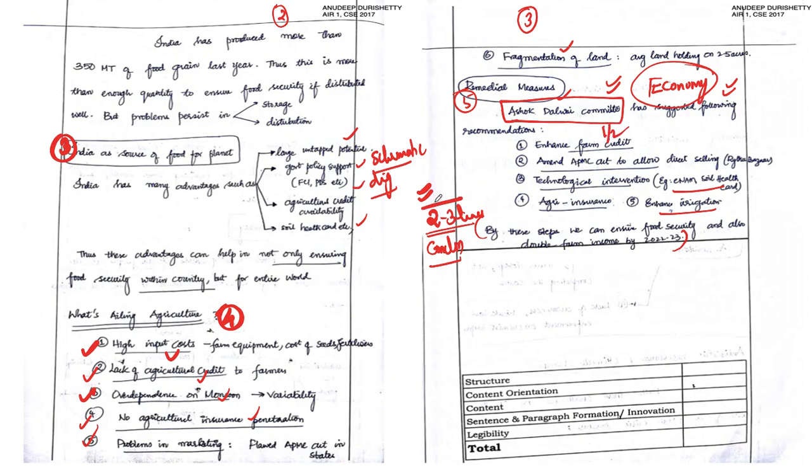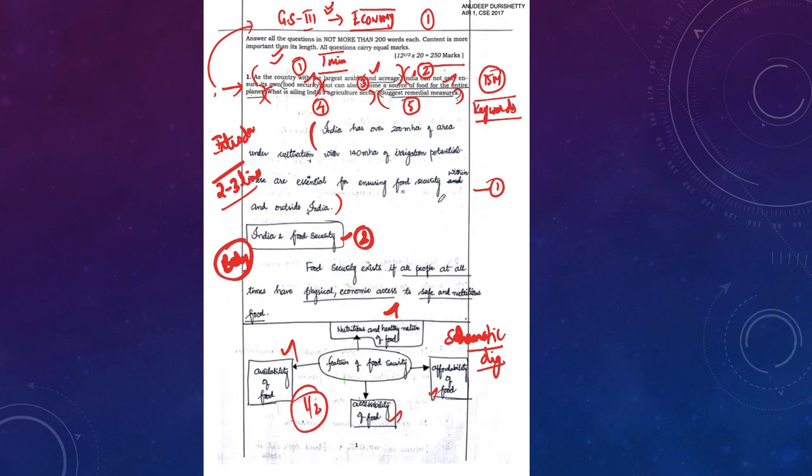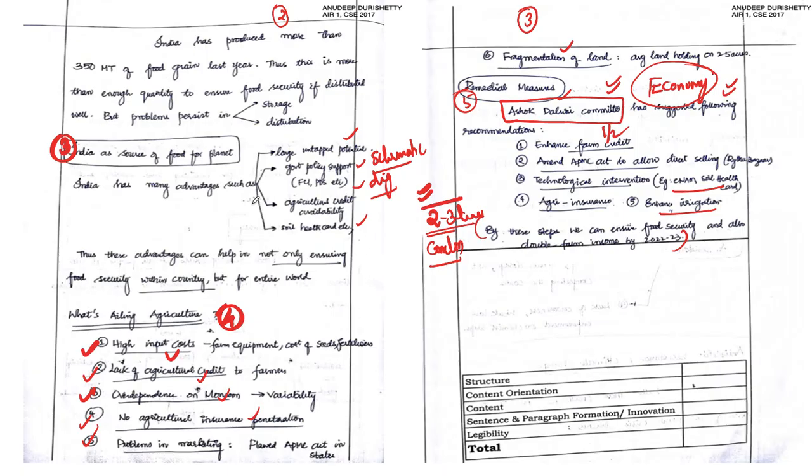So let's now come to the marking pattern, students. If you observe this particular answer overall, for the introduction, this UPSC topper would have got half a mark, and for the next component, for introducing this schematic diagram, he would have got that half a mark extra, and for writing this third component of the question, he would have got 1 mark. And coming to the crucial component, what is ailing Indian agriculture, he has written 6 points for this segment, and for the next component he has written 4 points. So overall, he would have got 5 marks for these 10 points, because he has addressed these points with keywords, underlining. Not only that, he has justified it with examples. So he would have easily fetched those 5 marks.